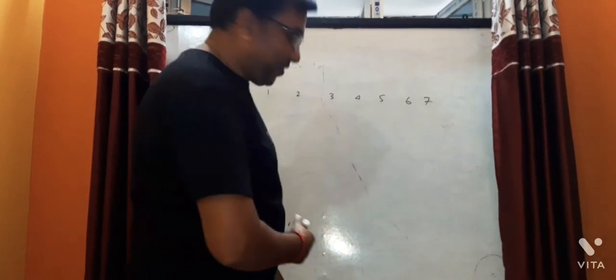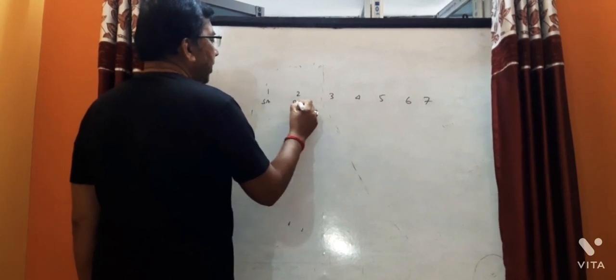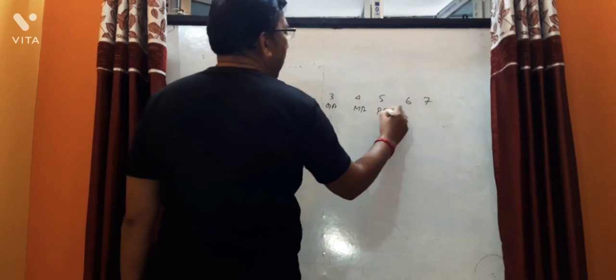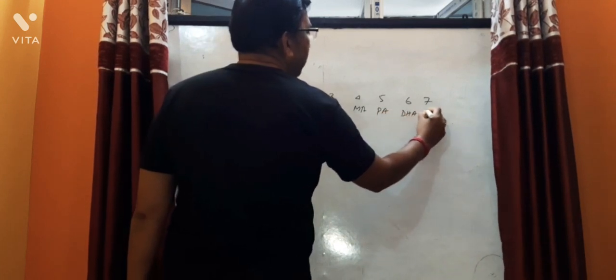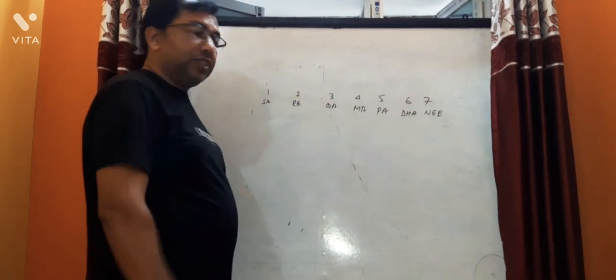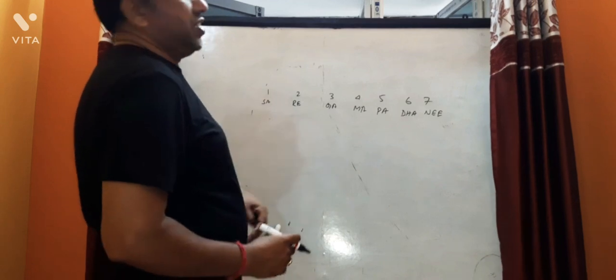You all know, okay? So this is sa, this is re, this is ga, this is ma, this is pa, this is dha, this is ni, sa re ga ma pa dha ni. Again sa. Okay? And then you have to write.